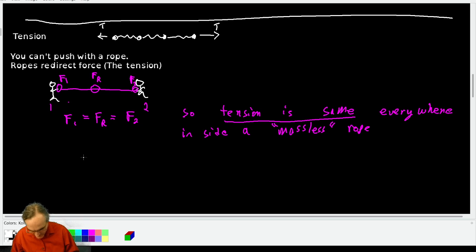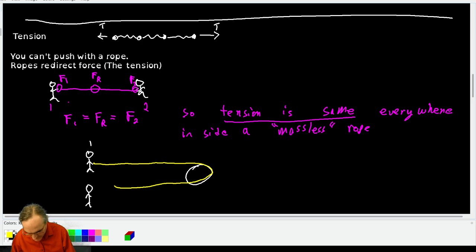The redirection aspect of this gets kind of weird. Imagine we have the same two teams playing tug of war with each other, but this time we've got a nice frictionless bearing on the other end. So the rope goes around and comes back to the other person. I'm going to try and shift them up a bit. Yeah, that'll do. Team 2, and then we'll finish the rope.